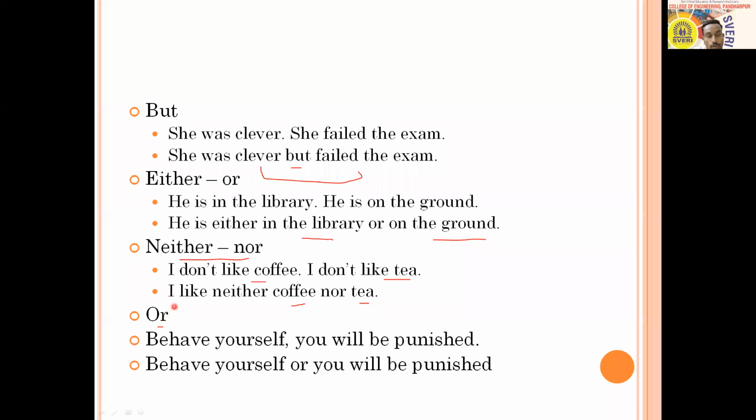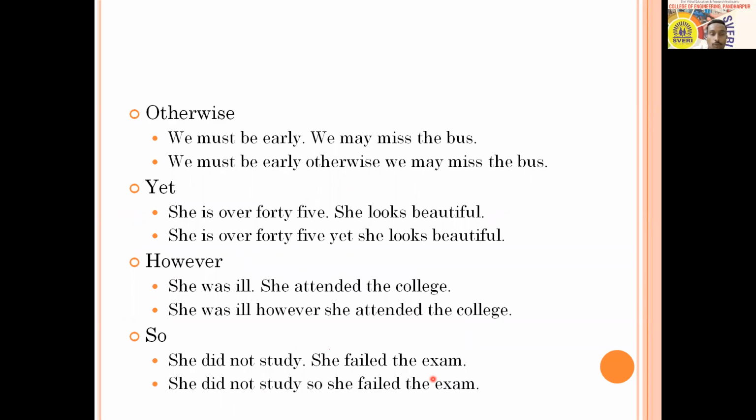Or gives an option. Okay. Behave yourself. You will be punished. So these two sentences can be combined with or: behave yourself or you will be punished. So here are two options. One, you behave yourself, or be ready to get punishment. Okay. Then here is otherwise. We must be early. We may miss the bus. You can connect it with otherwise. We must be early.